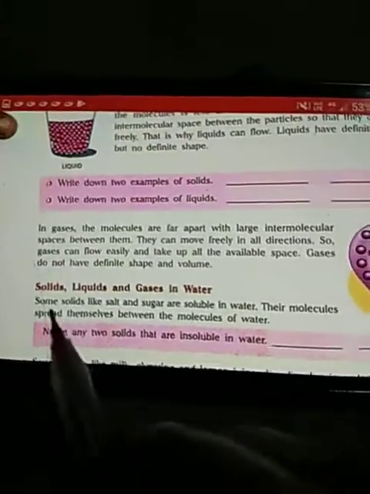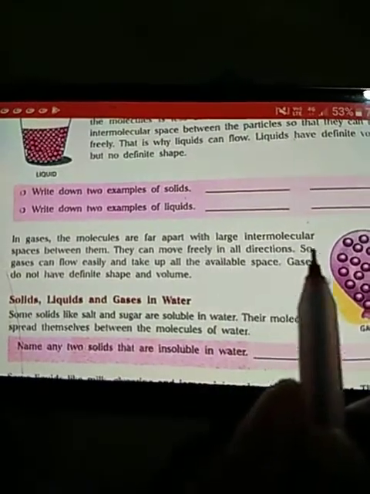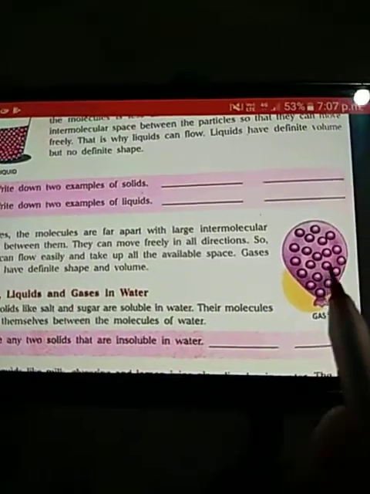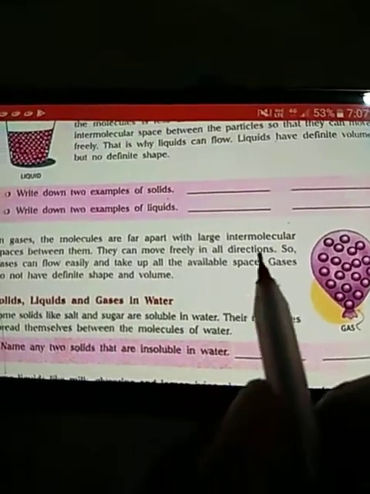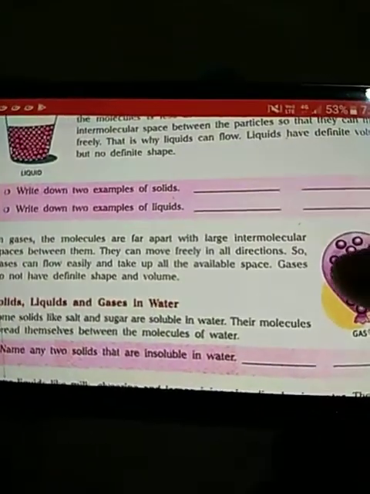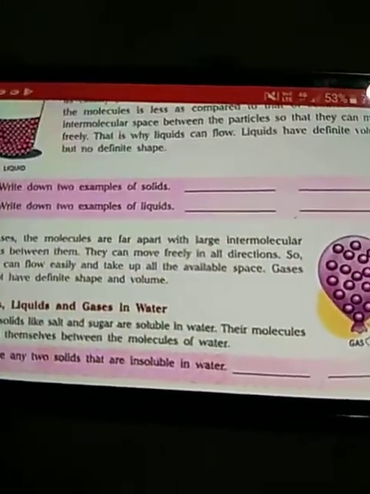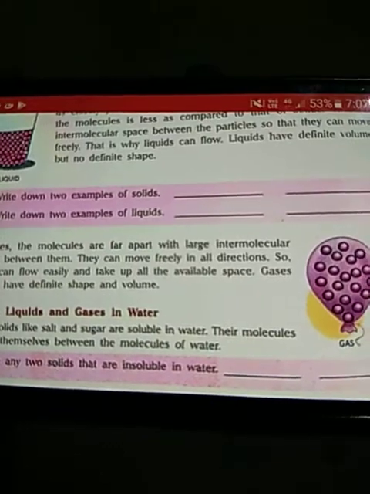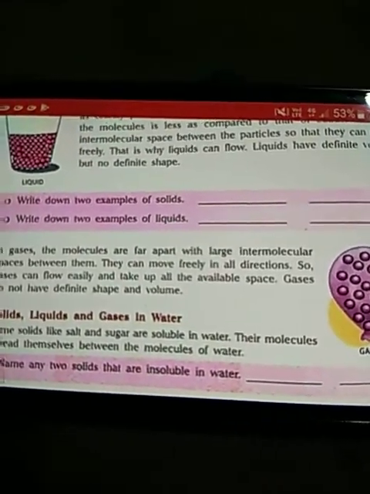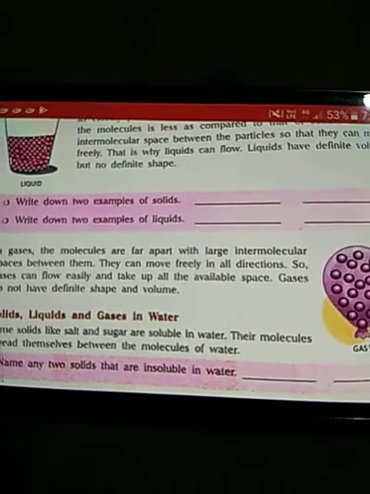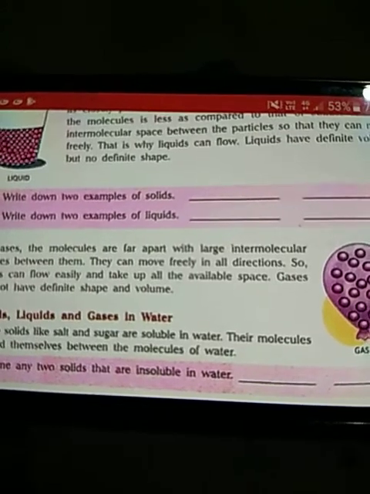So let us now read. In gases, the molecules are very far apart with large intermolecular spaces between them, as you can see in the picture also. They can move freely in all directions. For this I would like to give you an example. When you light an incense stick, means agarbatti, and place it in one corner of the room, what happens after a few minutes?